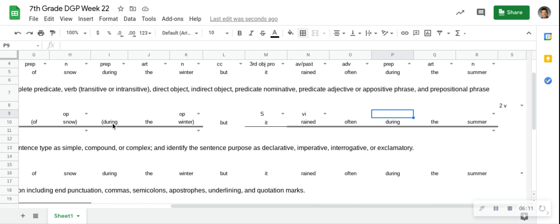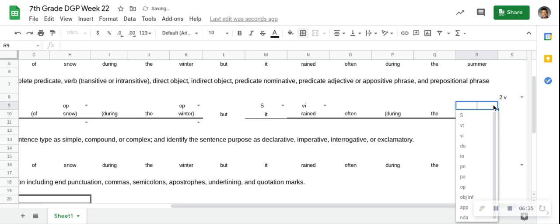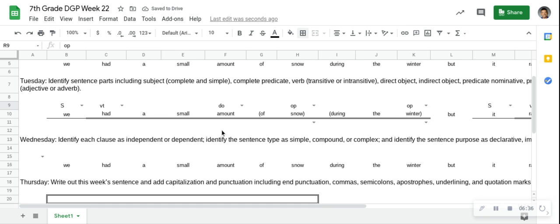We said during here was a preposition. Is this during also going to be? Okay, so where does this one go to? To summer. So what does that make summer? The object of the preposition. We're saying during summer, we're able to do something, or it does something, right? During winter, we get something.